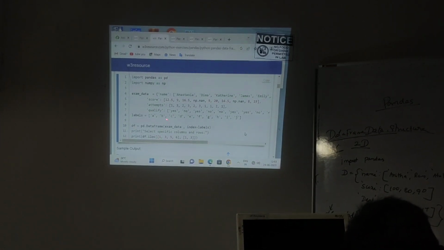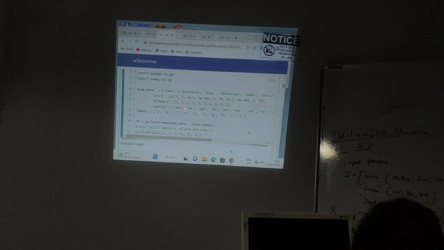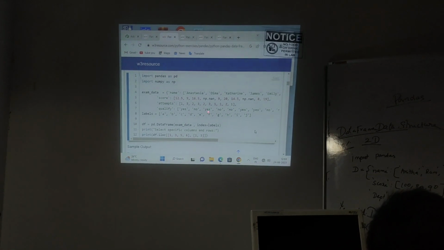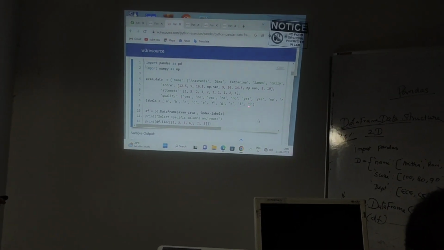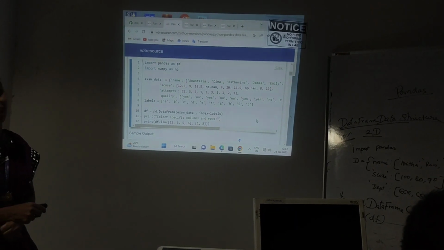Qualify column, it will take the value from the first location. It will take no. Third means no. Fifth means yes. Sixth means it will take yes. Finally, we have to print the result.